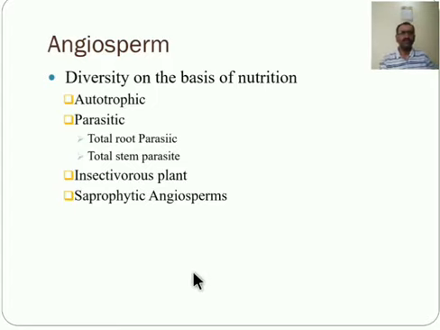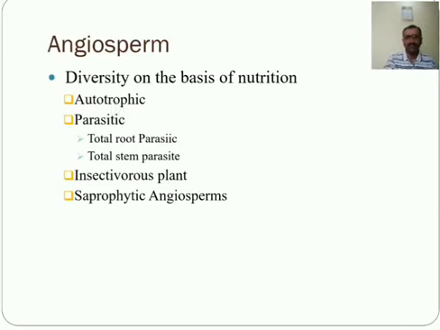Next one is the diversity on the basis of nutrition. On the basis of mode of nutrition, angiospermic plants have been grouped into four main types: autotrophic, parasitic, insectivorous and saprophytic angiosperms. The first one is autotrophic. They produce their own food material by the process of photosynthesis. Most of the plants, 80 to 90%, are autotrophic.